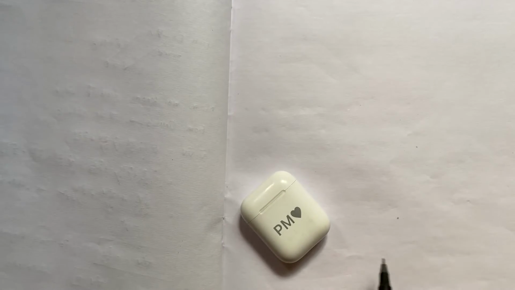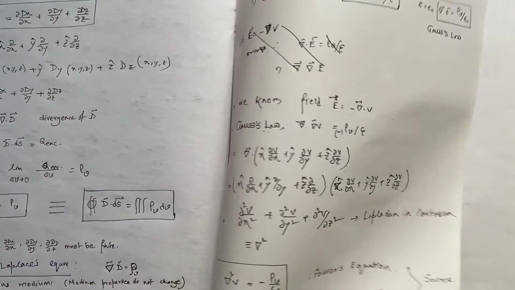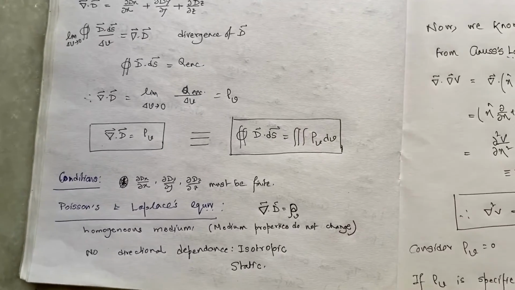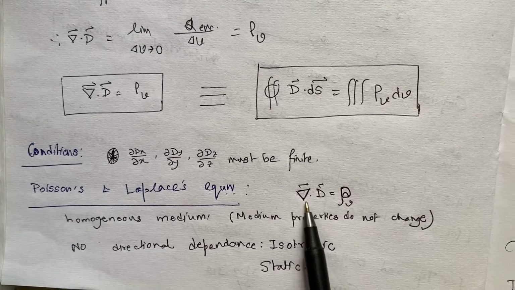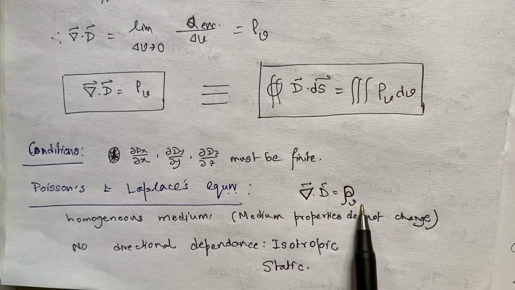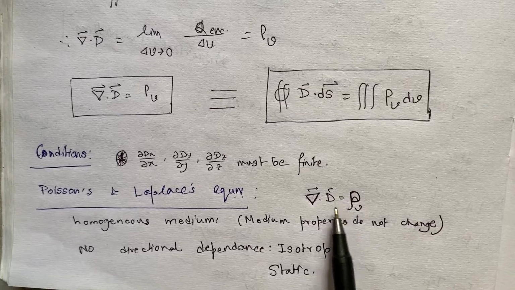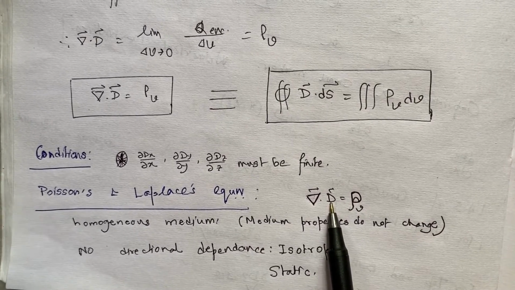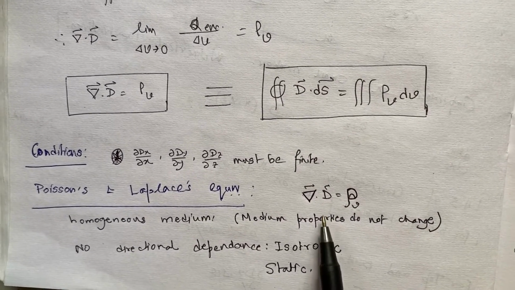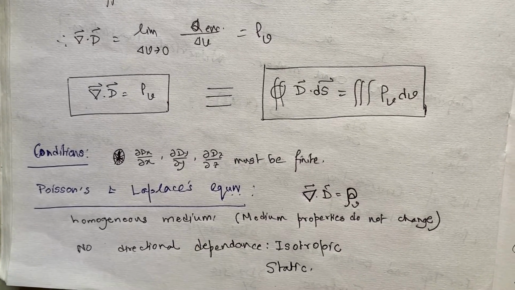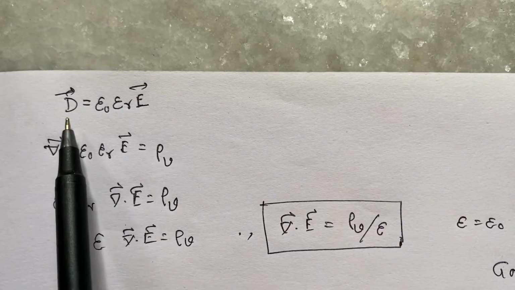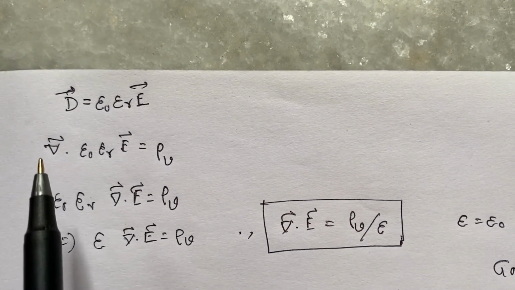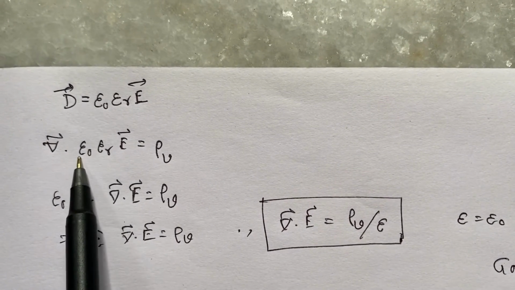We will write Laplace's equation and Poisson's equation. We will derive Laplace's and Poisson's equation in case of homogeneous, static and isotropic medium. Till now we have actually obtained this relation. There is a simple relationship between D and electric field E. Now, for example, vacuum is also a homogeneous medium. Now, this is the relation between D and E. These two are constants, epsilon 0, epsilon r.